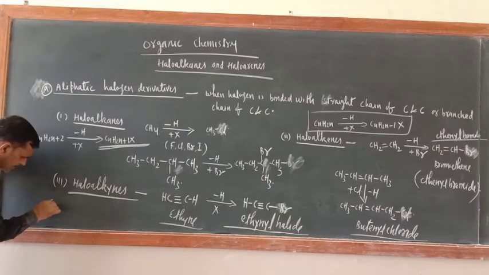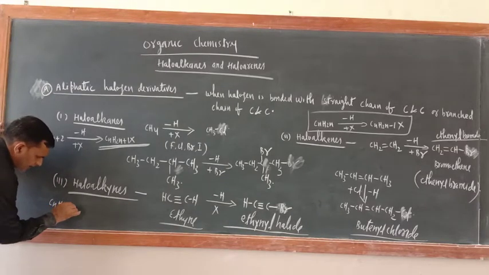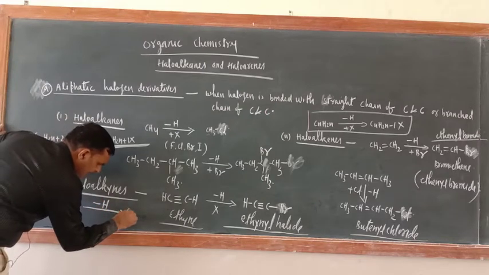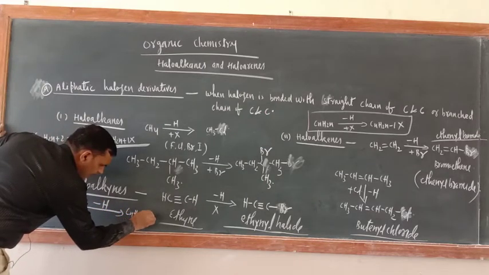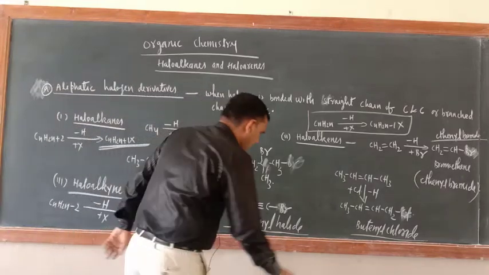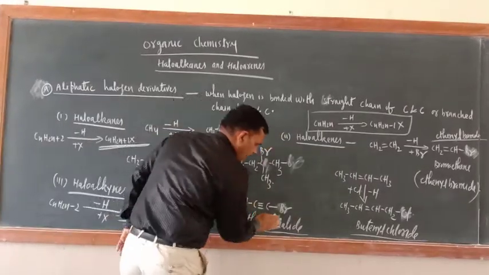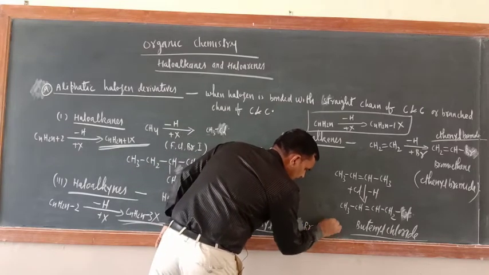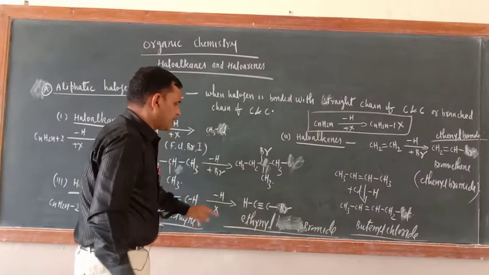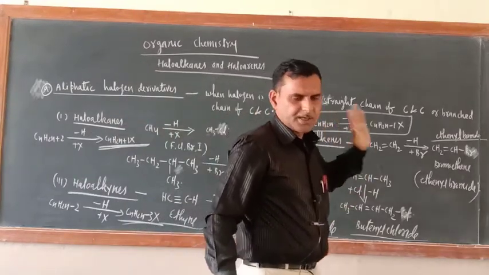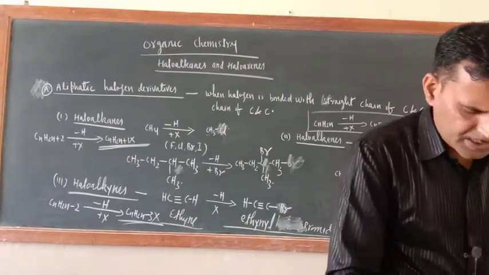This is CnH2n-2, so minus H means CnH2n-3 plus X. So this is ethynyl halide or bromide. Now the word halide will be removed, and the word bromide will come. Ethynyl bromide, butynyl chloride, like that. So now the first classification is over.